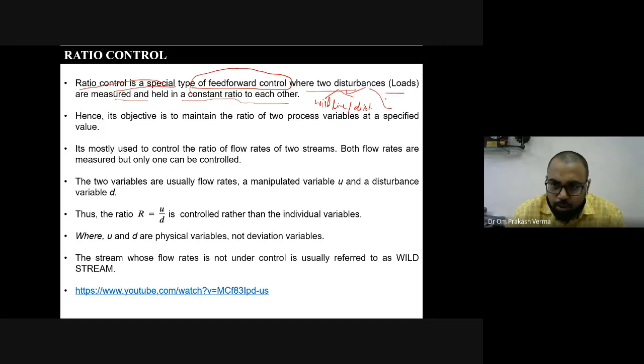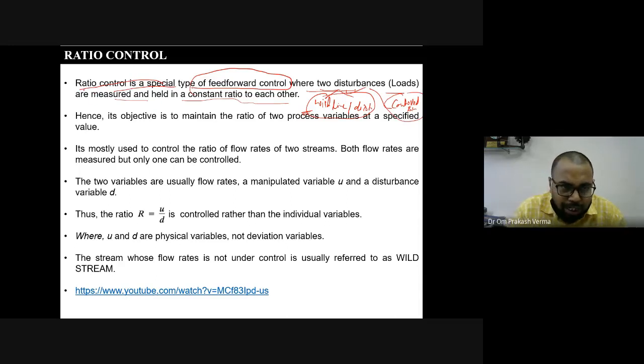Another line, there are two lines here. One line you will call the wild line or the disturbance. You will measure this, but you are not able to control it. And the controlled stream you are going to control, right? So there are two flows, and we are taking the ratio of these two flows, and then we are going to control somehow, right?